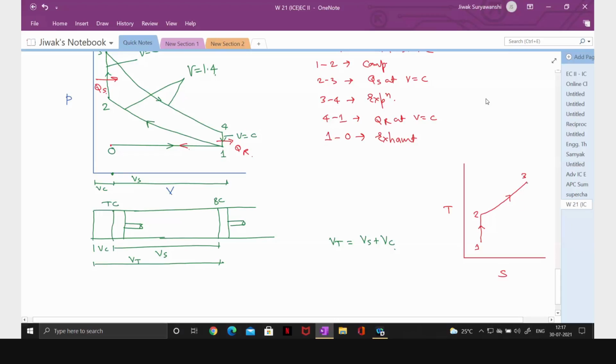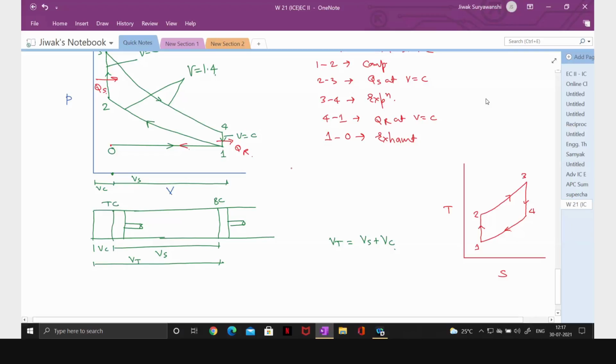Then 3 to 4, again isentropic process, isentropic expansion, and 4 to 1 is constant volume heat rejection. Okay. Now heat is supplied here and heat is rejected.